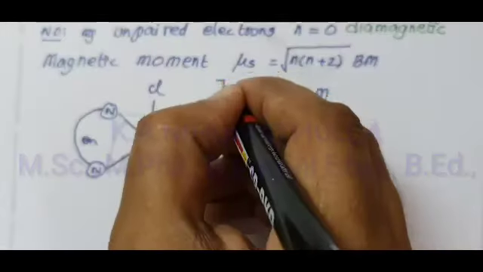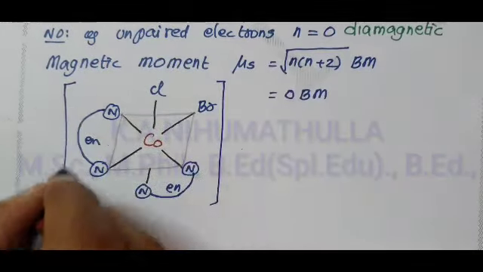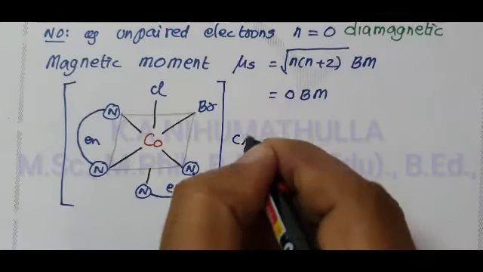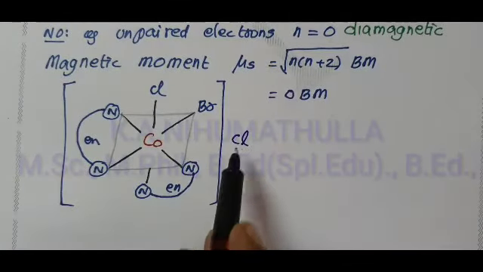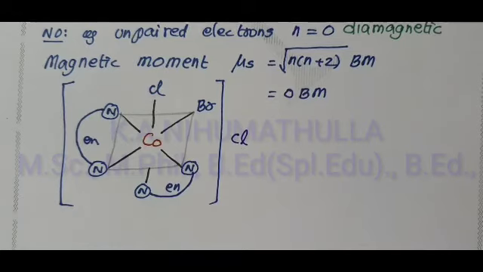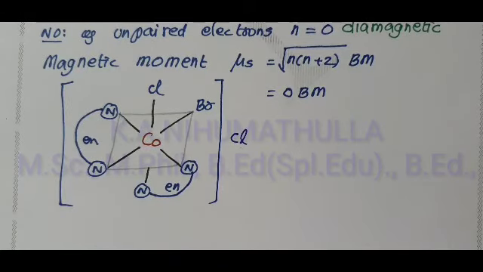Complex, and outside of the complex one Cl minus ion is present. This Cl minus ion produces a white precipitate when treated with AgNO3. So this is Evaluate Yourself 7-3.